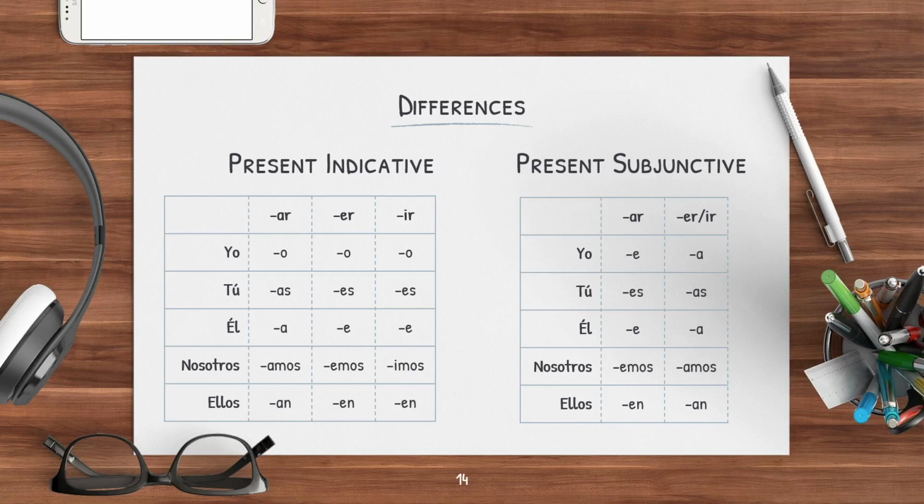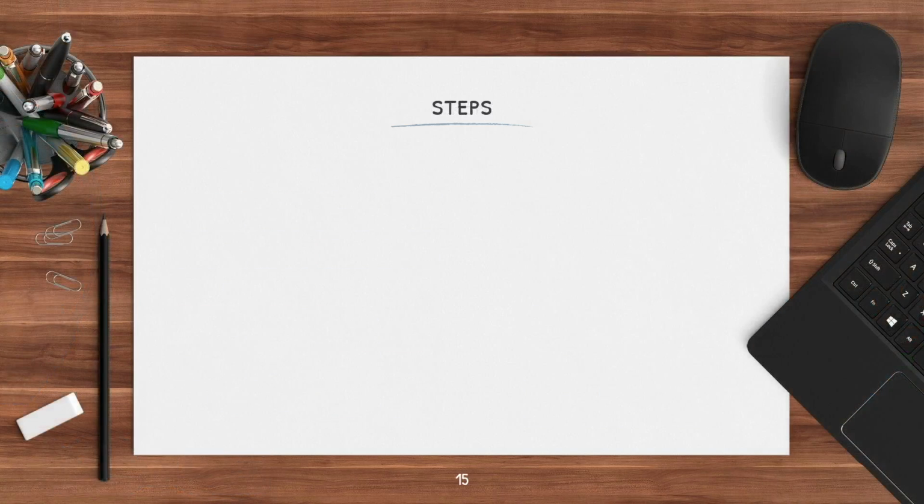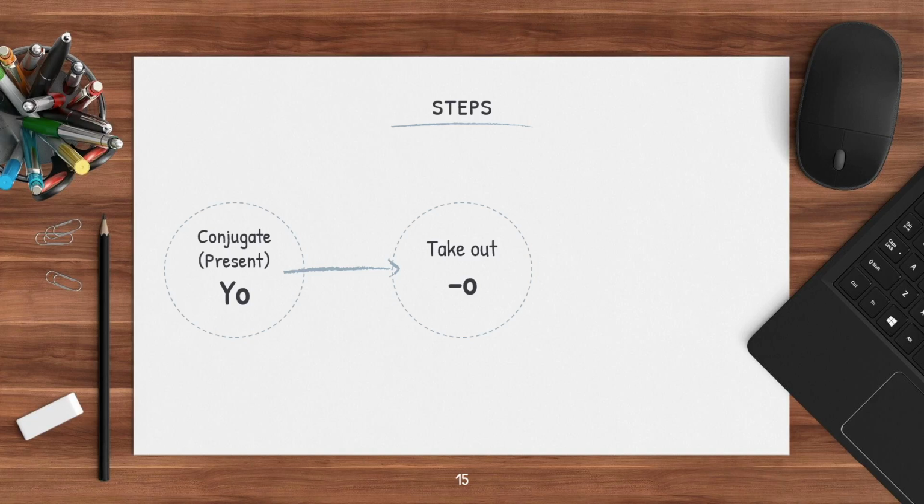Well, we do see that for ar and er/ir, they kind of switched. They're kind of like the opposite. For the ar, it ends with e. However, for the er and ir, it ends with a. So that's like a little tip. So let's look at the steps. First step, we need to conjugate the verb into the present tense of yo. Okay? Then we take out the o in the end. And lastly, we add the opposite. So we add the e to an ar verb, or we add an a to the er verb.